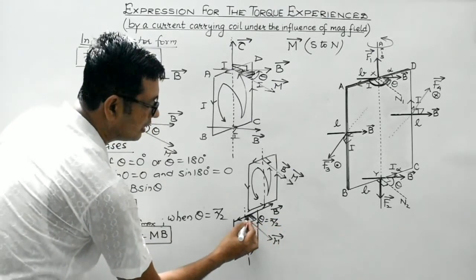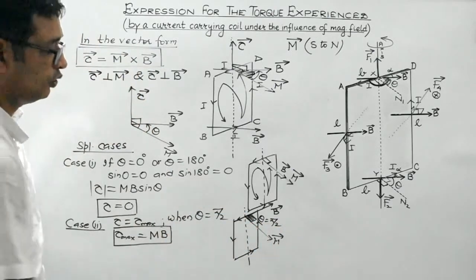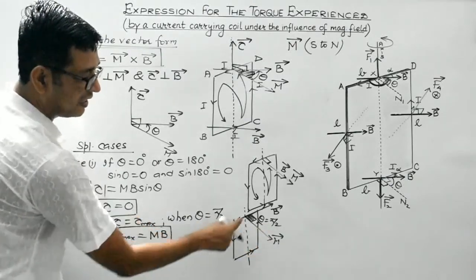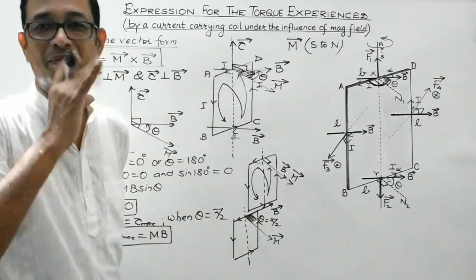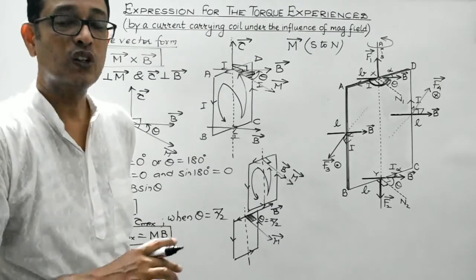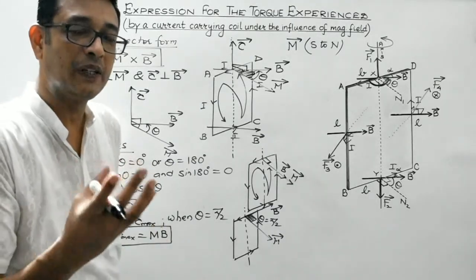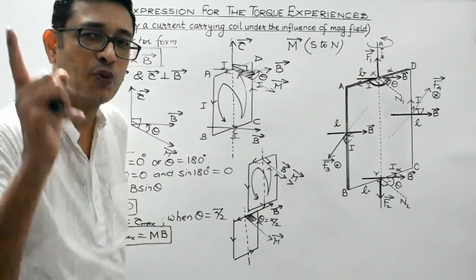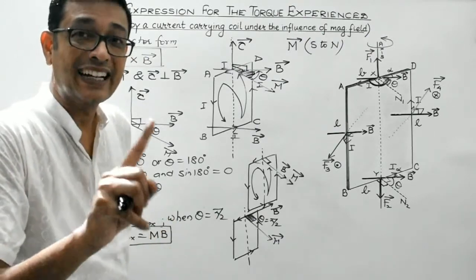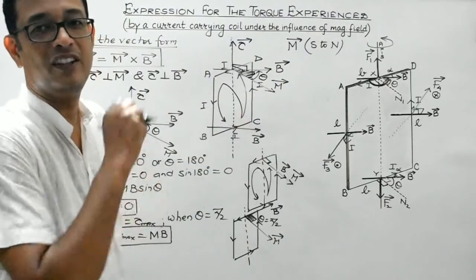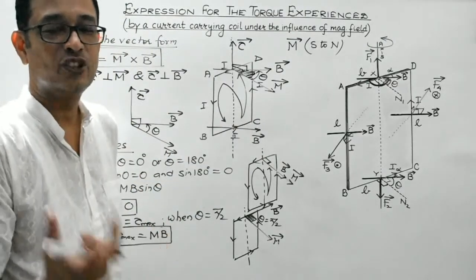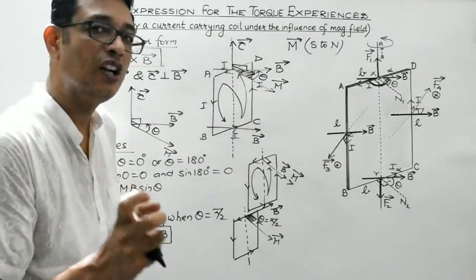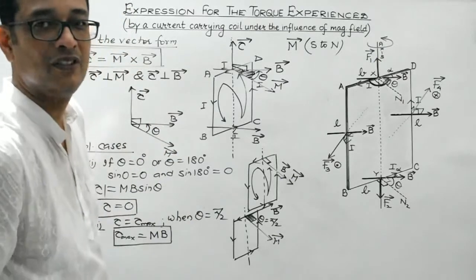This is the angle, 90 degree. So this is the case where the current carrying coil will experience maximum torque. So students, what's the condition for the current carrying coil to experience maximum torque? Yes, the magnetic field should always be directed along the plane of the coil. Then the torque experienced by the current carrying coil will be maximum.